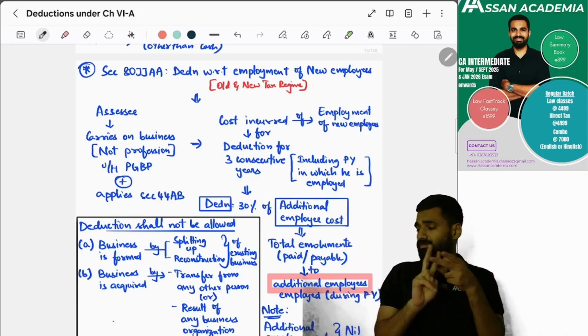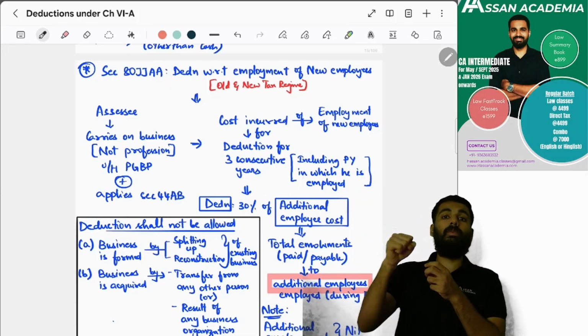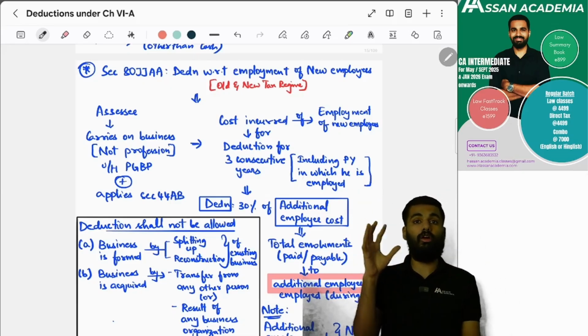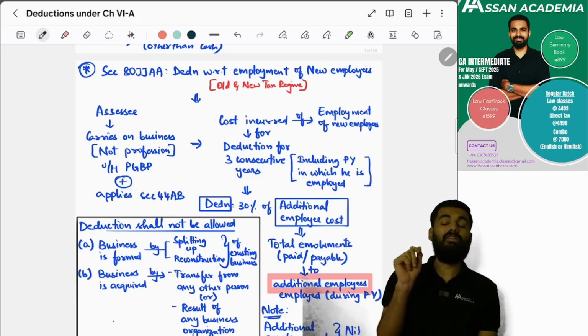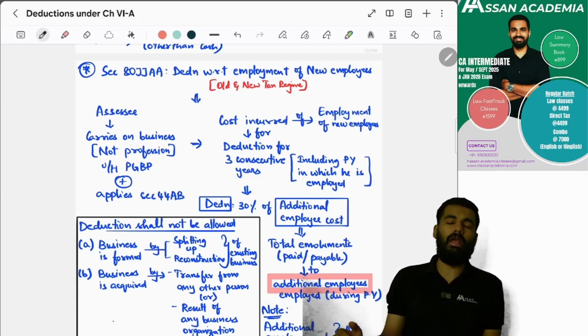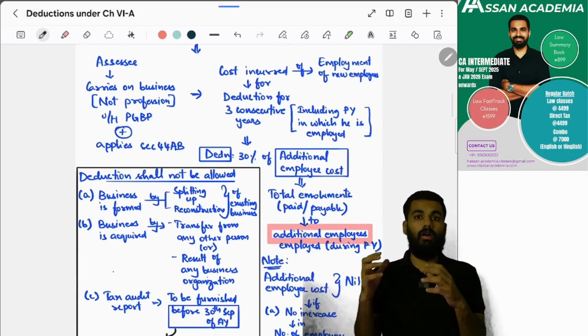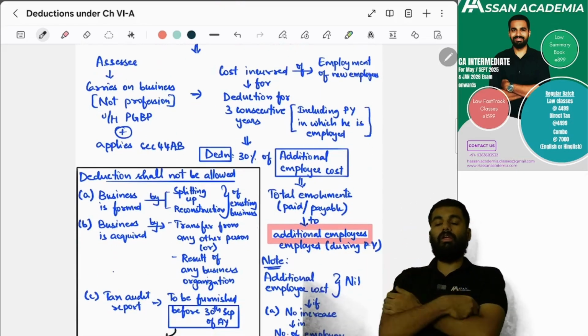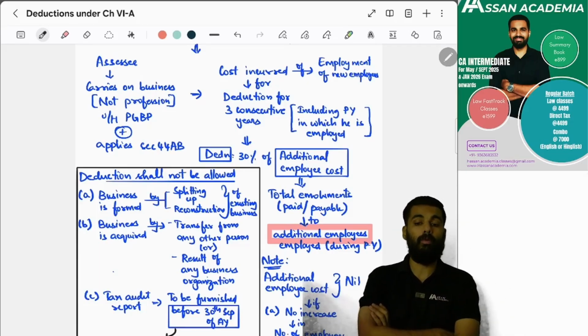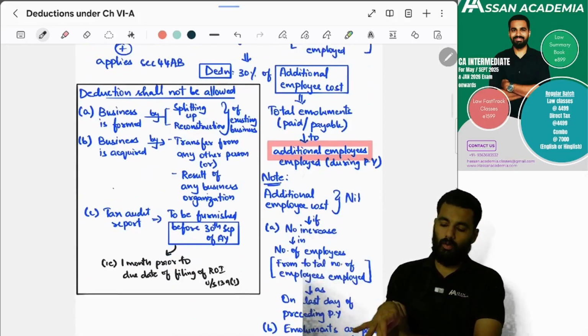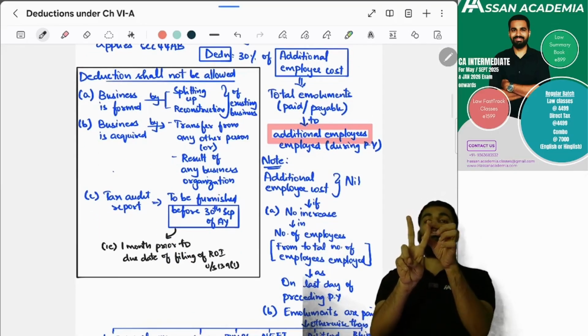Yes, or he should not split, or he should not do the reconstruction of an existing business. This is one condition. And the second condition is that a section 44AB tax audit should be done by this assessee. Yes, for him, if cost is incurred for employing new employees, yes, he can claim 30% deduction. Yes or no? Yes, but for this, two conditions should be satisfied.